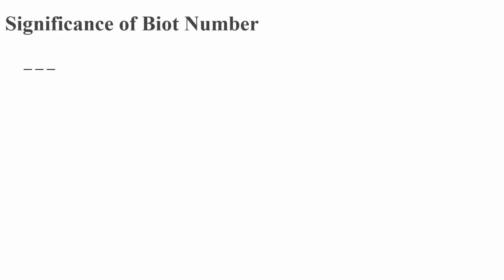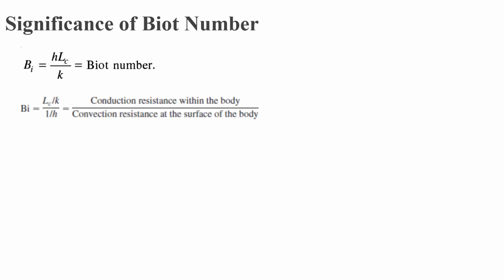Now we will start with the significance of Biot number. We already know that for lumped heat analysis, thermal conductivity should be very high. Now how to identify whether any system is under lumped analysis or not? That's why we use Biot number as a criterion. Now what is this Biot number? It is given by h Lc by k, where Lc is the characteristic length, h is heat transfer coefficient, k is thermal conductivity. It can also be written in this form, with a small rearrangement.